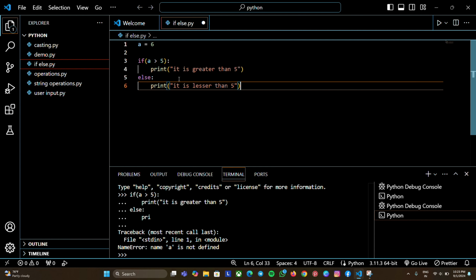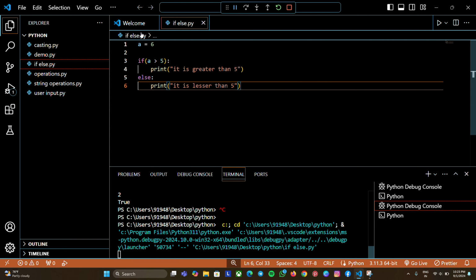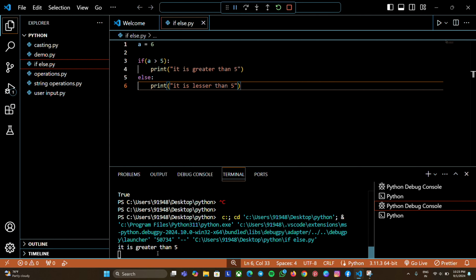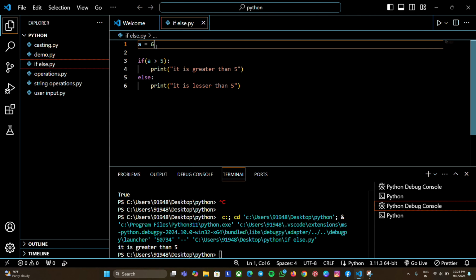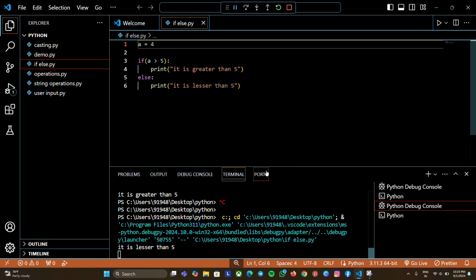Actually, we know that 6 is greater than 5, so we need to get the output it is greater than 5. Let's run and see whether we get the output correct. We get the output as it is greater than 5. Now let's change the value: instead of 6, let's give the value 4. Now let's run the code and see. Yes, we get the output as it is lesser than 5.